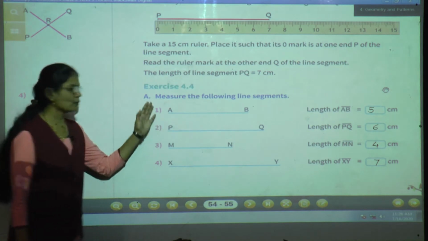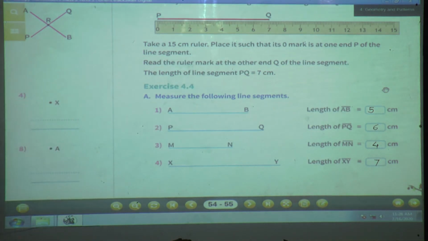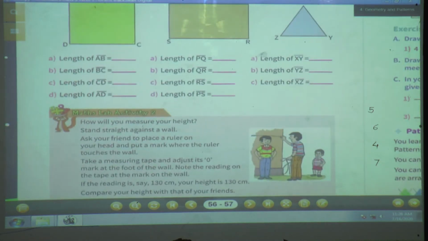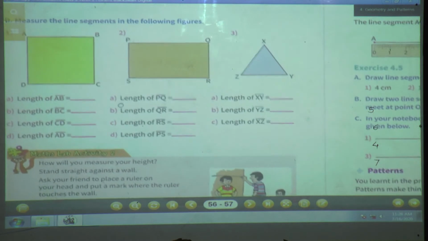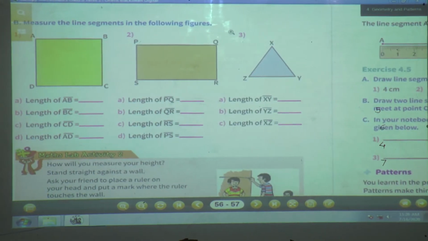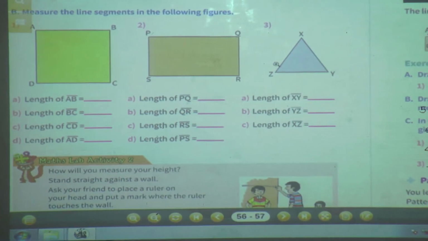Okay, have we completed this? Okay, then we will move to the next question. Turn the page. Now see here. Here the second question is: measure the line segments in the following figures. Now here some figures are there. Here some shapes are given to you.